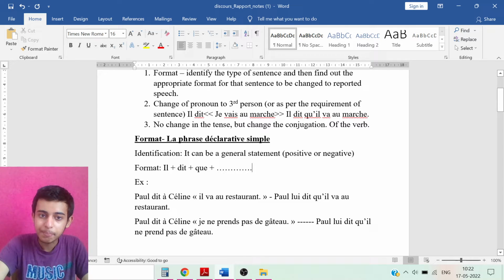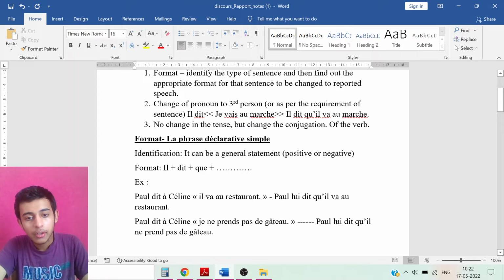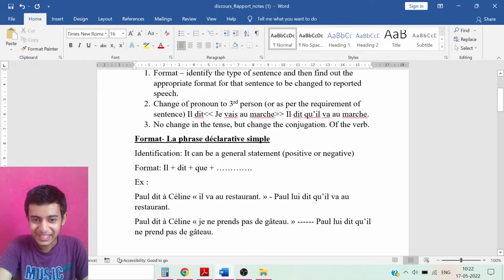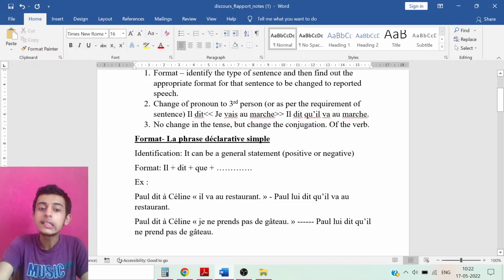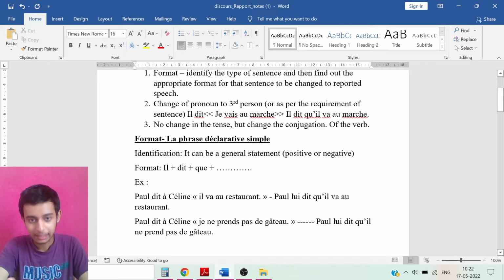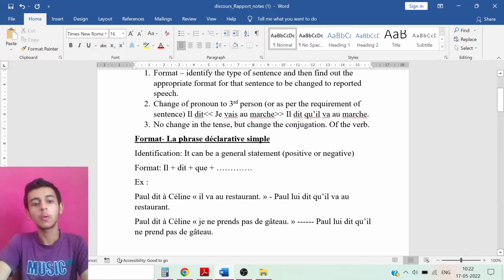So here Paul is replacing il, then dit à Céline, il va au restaurant. So while we are adding the sentences, we remove the inverted commas. Instead of this, we add que. Okay, if after que we have il, it becomes qu'il according to the rule of French that you already know. So il va au restaurant.